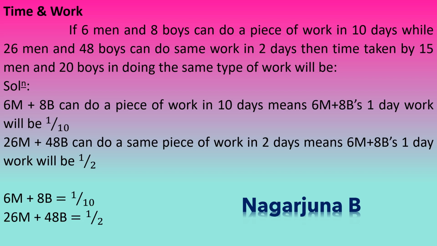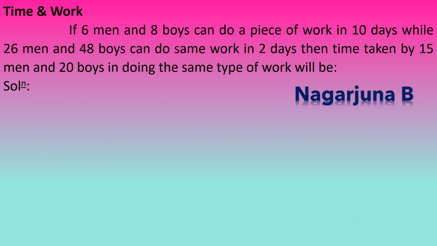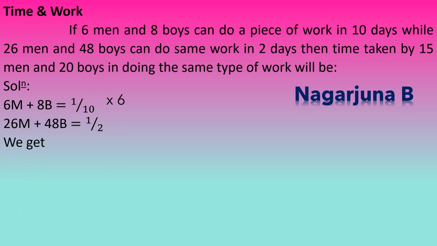So first we need to find the value of M and B by using these two equations. Consider the equations which we have just written down. 6M plus 8B is equal to 1 by 10. 26M plus 48B is equal to 1 by 2. So multiply the first equation by 6. We get 36M plus 48B is equal to 6 by 10, because 6M into 6 will be 36M, 8B into 6 will be 48B, and 1 by 10 into 6 will be 6 by 10.